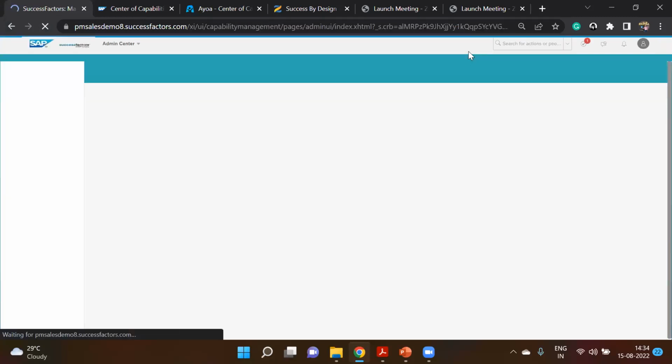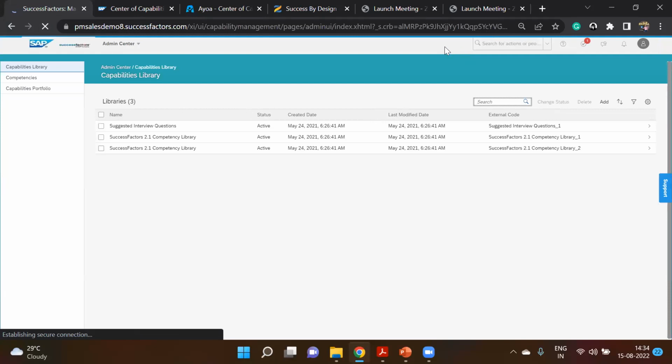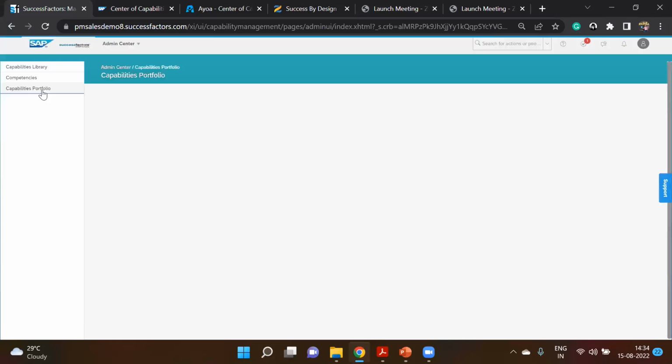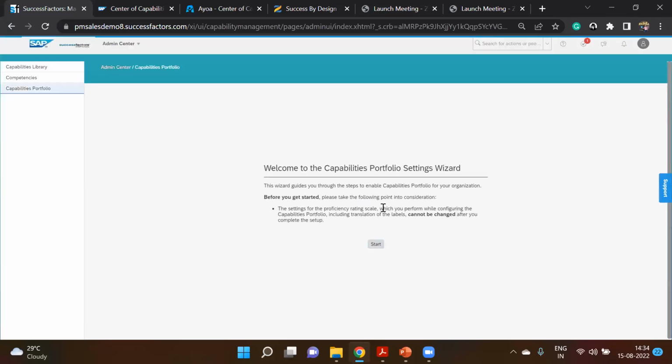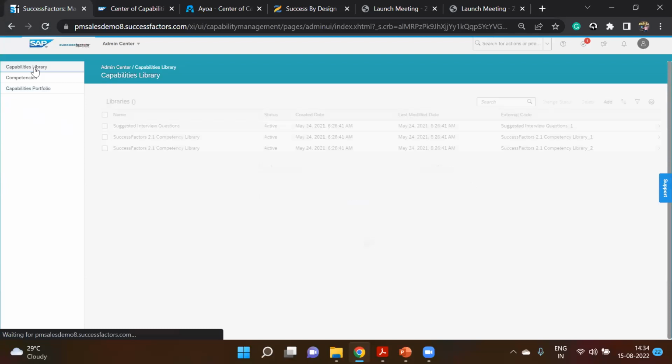If I go inside it, this is how a typical capabilities library looks. At present, you can see on the left-hand side we have the capabilities library, competency, and capabilities portfolio, right? I'm not going to start with the capabilities portfolio. We'll start with the capabilities library first.